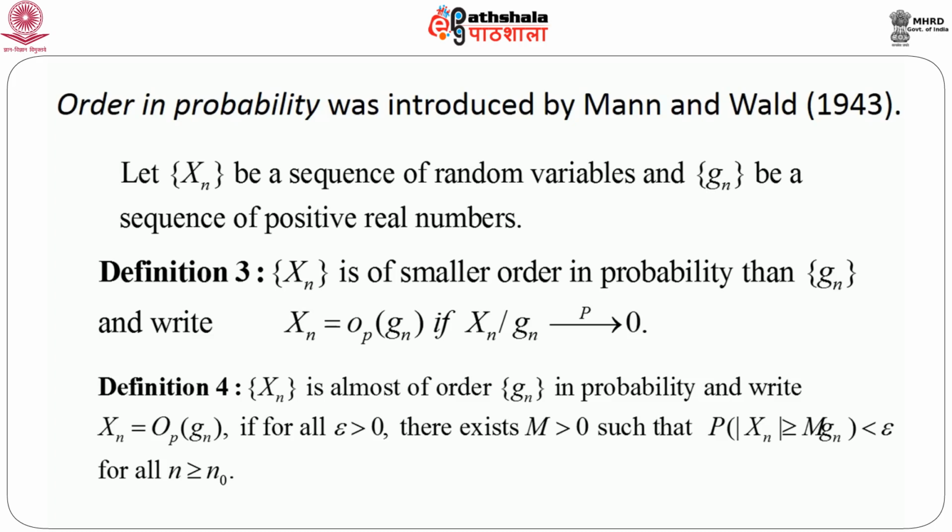That means, given this epsilon, we can find some capital M as well as n naught such that probability of modulus of X_n by g_n greater than or equal to M is less than epsilon.